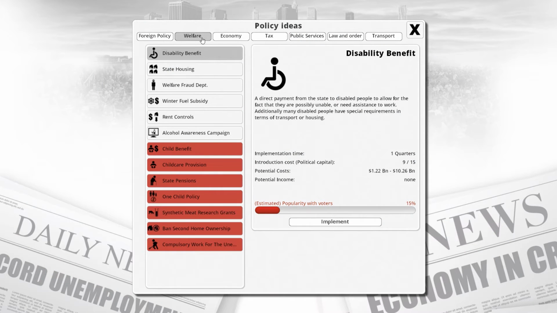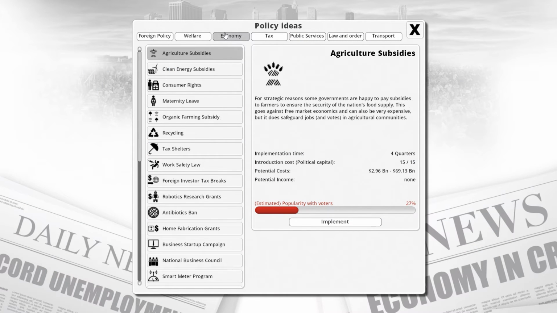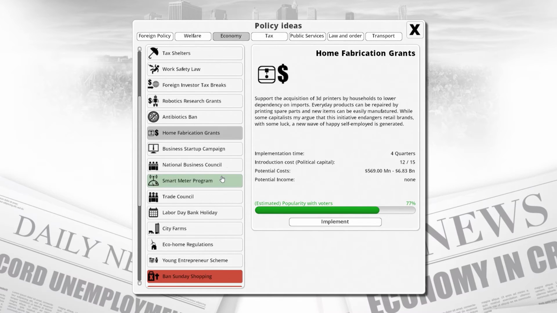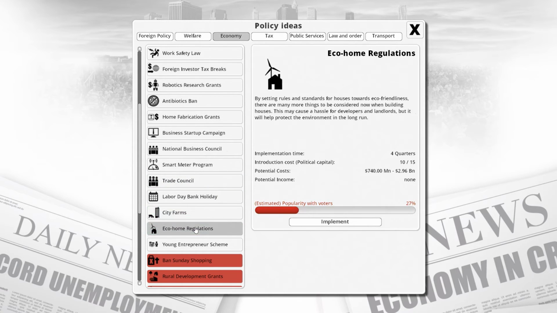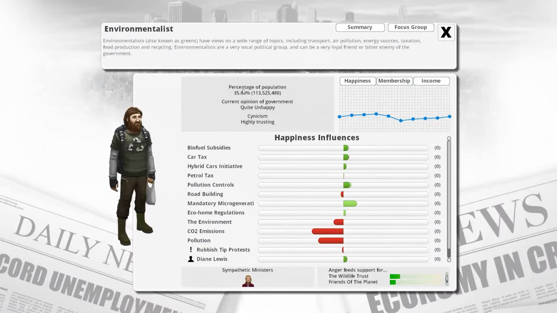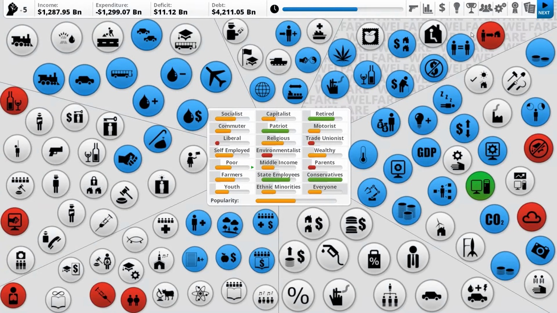You're not trying to kill us like usual, so I can ignore you. Home fabrication grants? Maybe not. Eco-home regulations? Yeah, sounds good. Capitalists don't like it. Environmentalist membership goes up. Maybe try and increase the membership of environmentalists and then make it so that they're less unhappy would work. Right, let's try that.